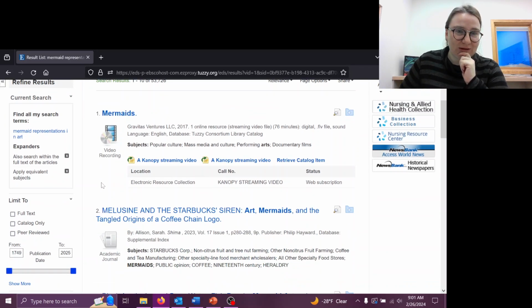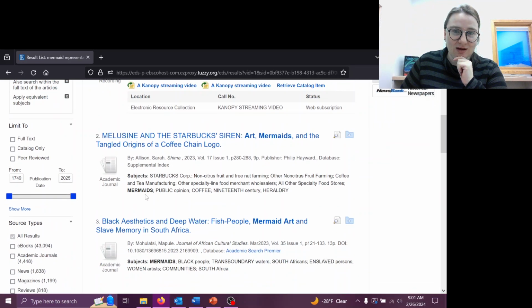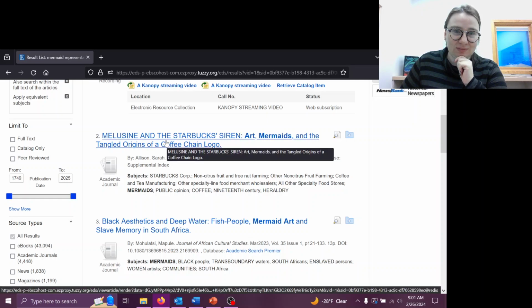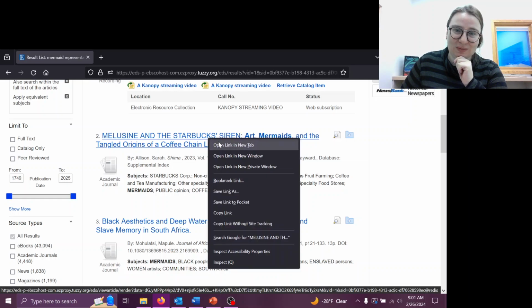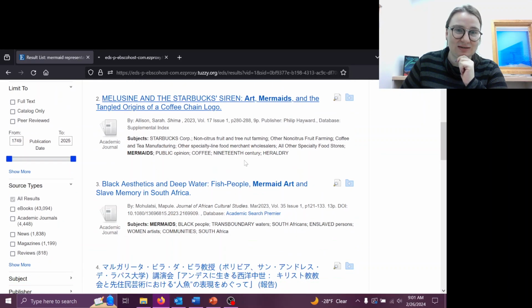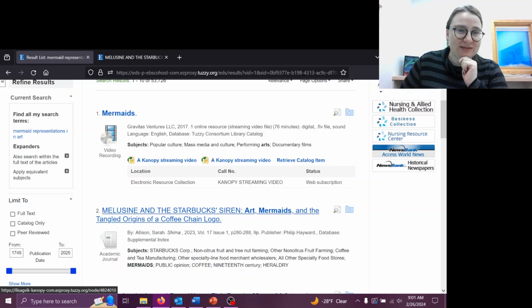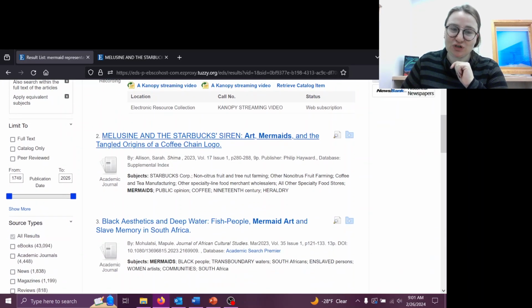So going through here, we have a video through Canopy. We have Melusine and the Starbucks Siren: Art, Mermaids, and the Tangled Origins of the Coffee Chain Logo. I can see that feasibly falling in line with what I'm looking for, so I'm going to open that in a new tab to keep looking. You can also see that they have these icons next to the source. This one is a video recording, and this one is an academic journal.